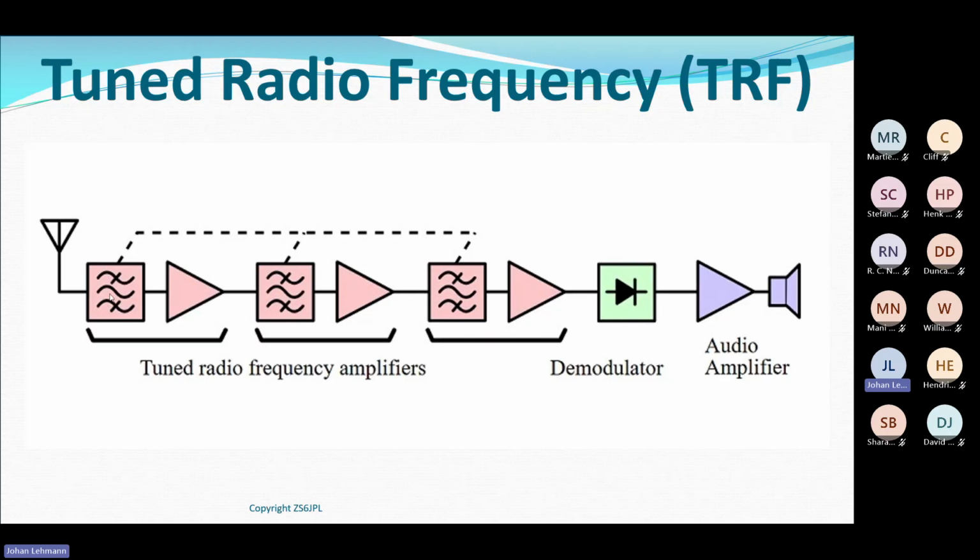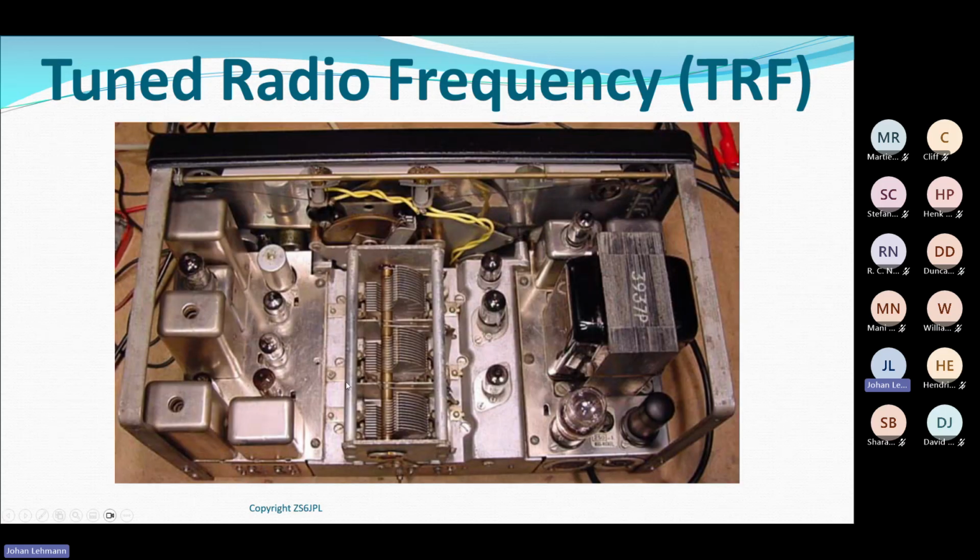So part of a tuned radio frequency receiver was it was difficult to set up. Once it was working, it was working. But you had all these ganged resonance circuits which you had to change simultaneously. Okay, example of a good old one. Yeah, you see your capacitors, 1, 2, 3, they're all on one shaft.